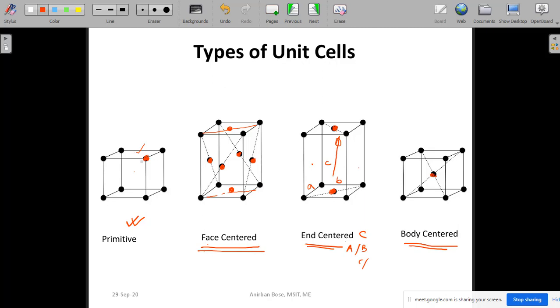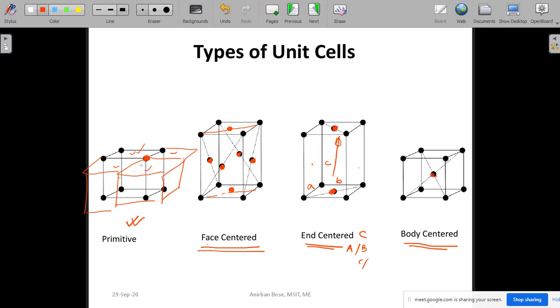To visualize that, think of this as one cell, and definitely you can draw another cell here in front of it, and another cell here. So you can see in this plane there are 4 cells, 1, 2, 3, 4. All these 4 cells are sharing this point.